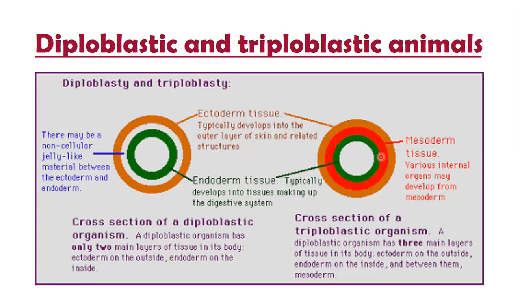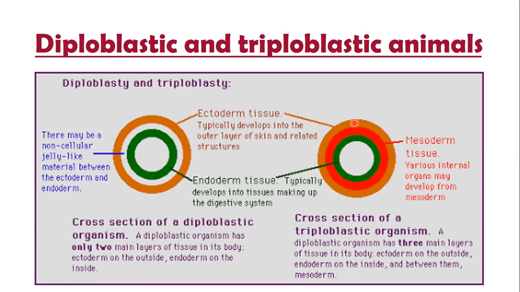After that, these layers will develop into their specific organs, and that is called gastrulation. Whenever organogenesis has completed, we say this is the end of gastrulation, the development of that organism is completed, and now the growth will go on.